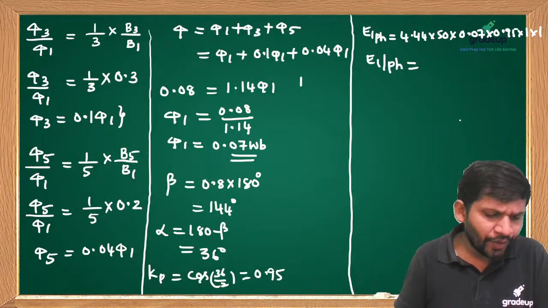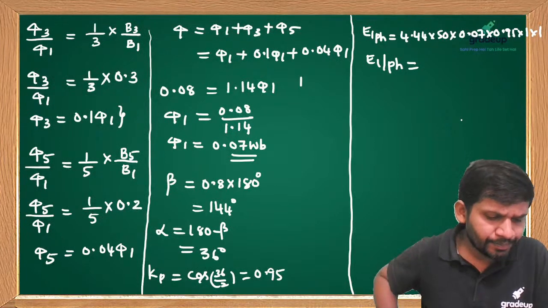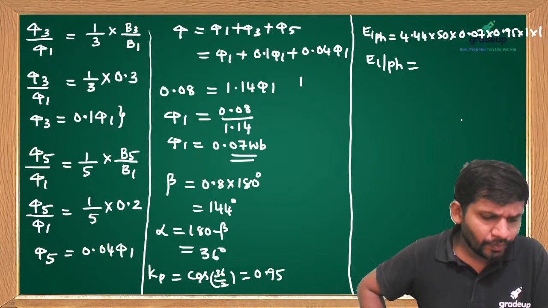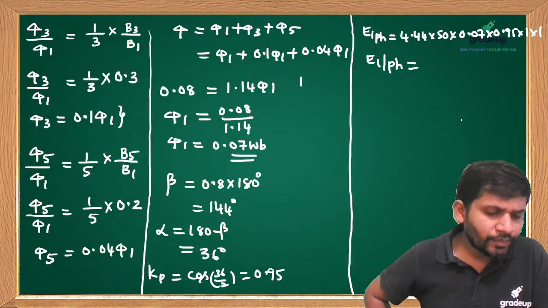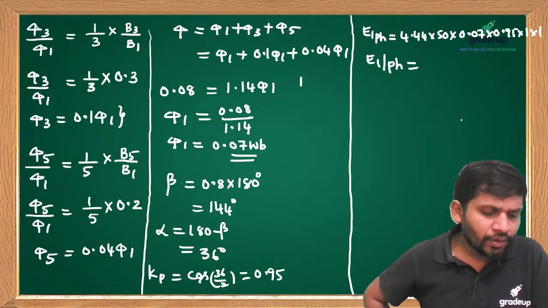Does speed and flux have a relation in induction and synchronous machines? You can relate frequency and induced EMF. In E equals 4.44 f, we get the frequency.